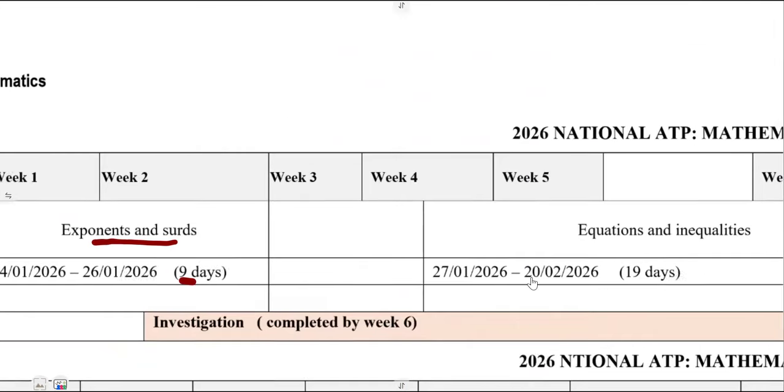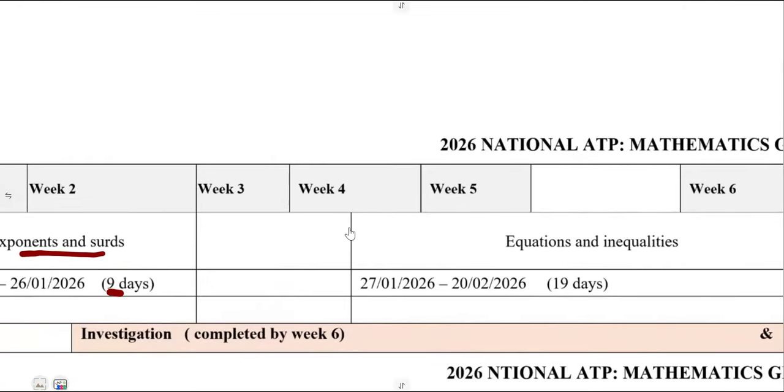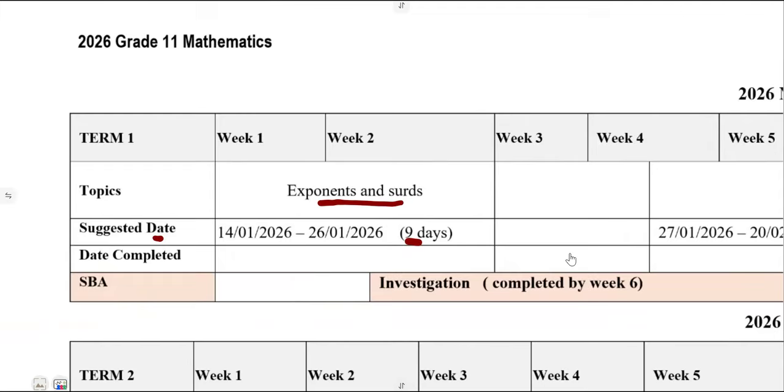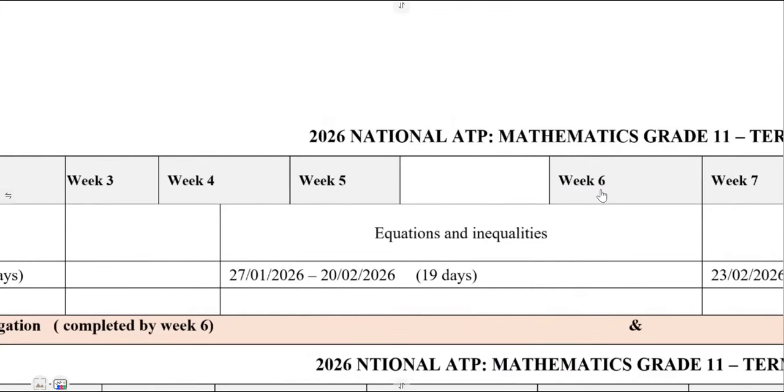Then the second part is taken from week 3, because there's also that part of investigation to be done. So in between, week 3 to week 6, you must cover equations and inequalities from 27 January up to 20 February 2026, which is approximately 19 days.